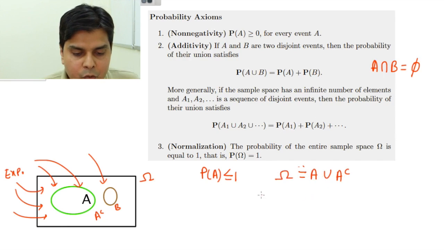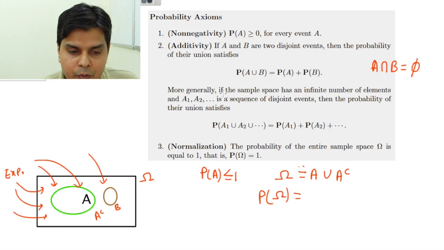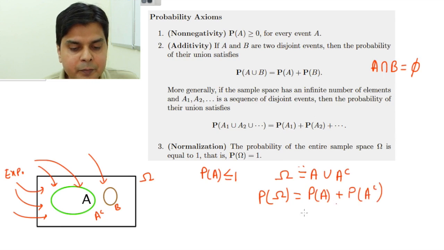Okay, so what will be the probability of omega? Now you make use of the second axiom, because A and A complement are disjoint events. So I can write probability of omega will be probability of A plus probability of A complement. Now I know that probability of omega is 1. Now make use of this thing. So I will get 1 is equal to P(A) plus P(A complement).